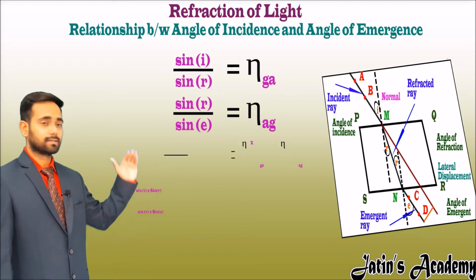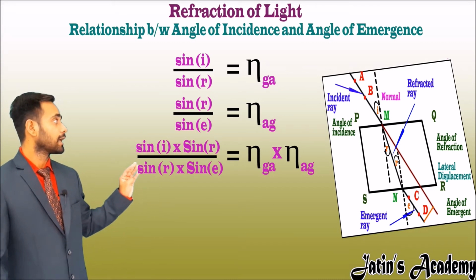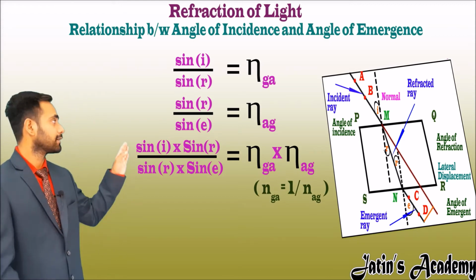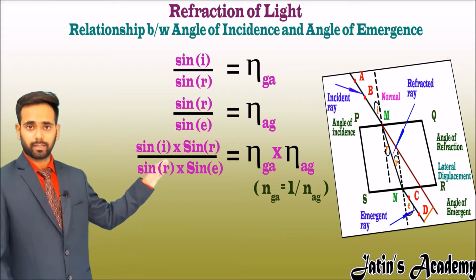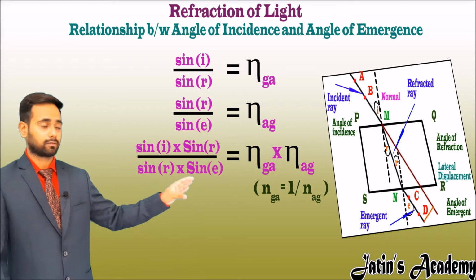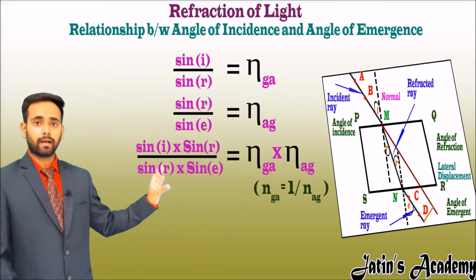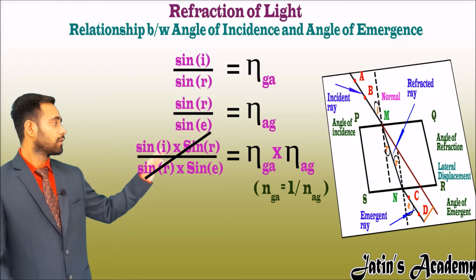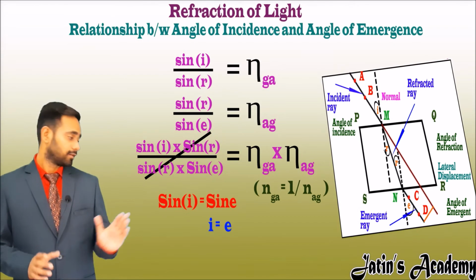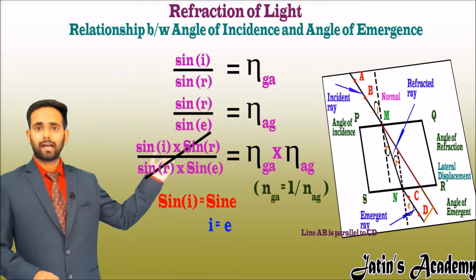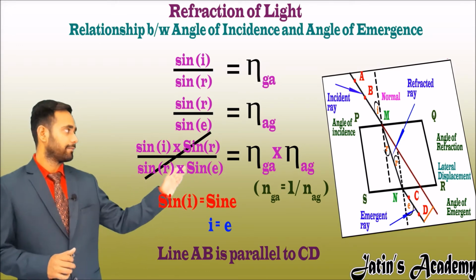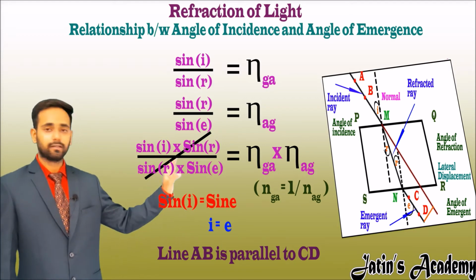Now multiply both these equations and apply the law of reversibility. Reversibility states that the refractive index of glass with respect to air is the reciprocal of the refractive index of air with respect to glass. Now our right side becomes 1, and after cancellation we get angle of incidence equals angle of emergence. From this result we conclude that the line AB is parallel to the line CD, and the distance between the lines AB and CD is the lateral displacement.